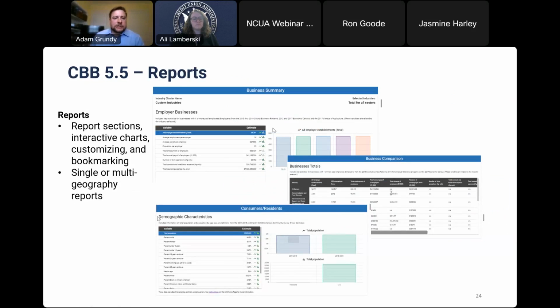So this slide just talks about what you would see in that report, things such as the number of employer businesses, the revenue, which comes from our economic census data, and the business comparisons, seeing how other customers are using not only credit union data, but also other businesses around that particular area.